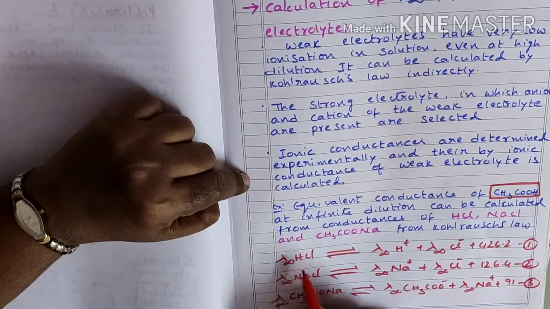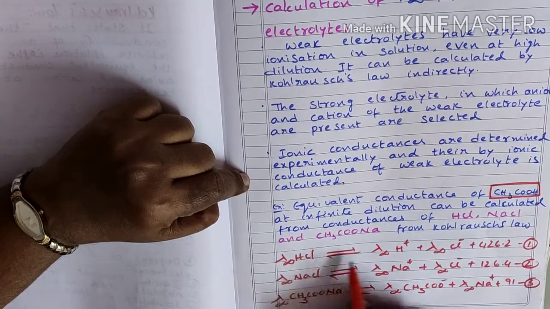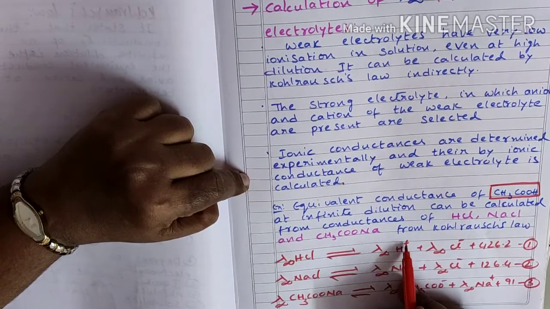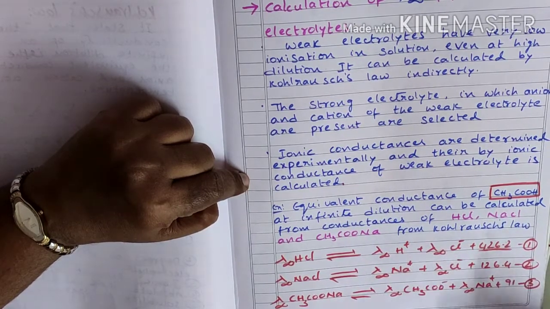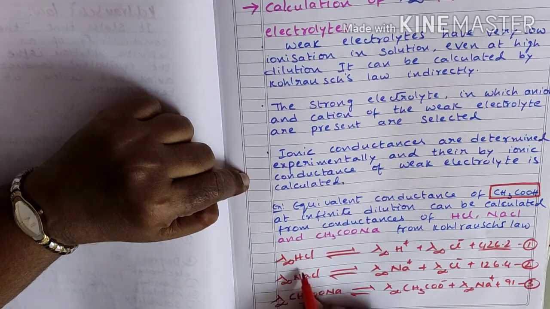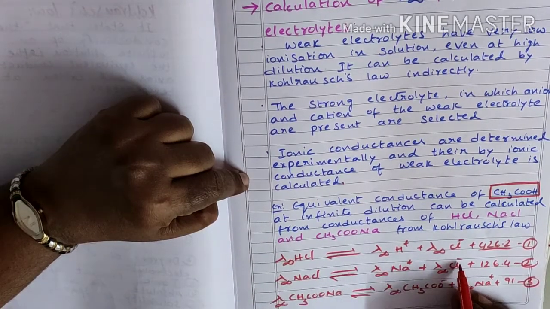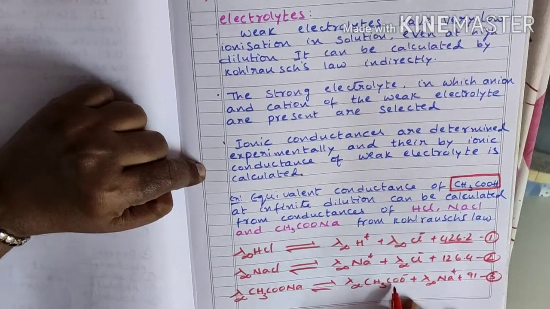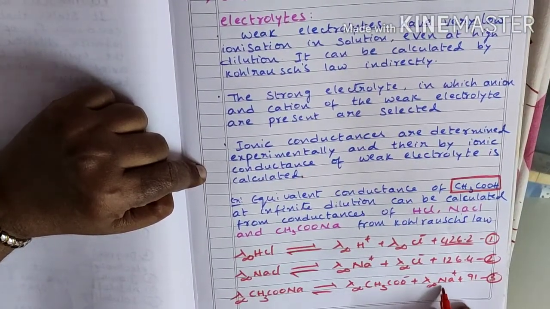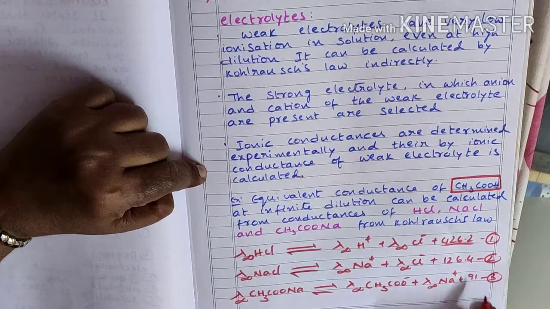First of all, HCl is ionized as lambda infinity H+ plus lambda infinity Cl minus, equal to 426.2. Next is NaCl: Na+ plus Cl minus, equal to 126.4. Then sodium acetate: sodium ions plus acetate ions, equal to 91.